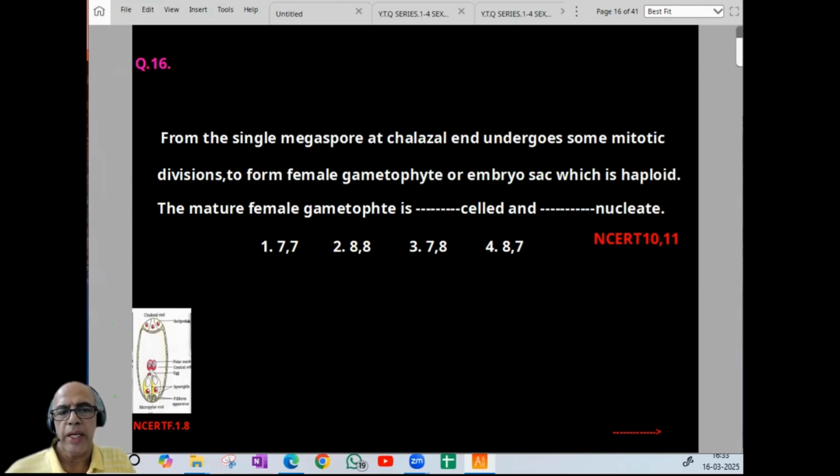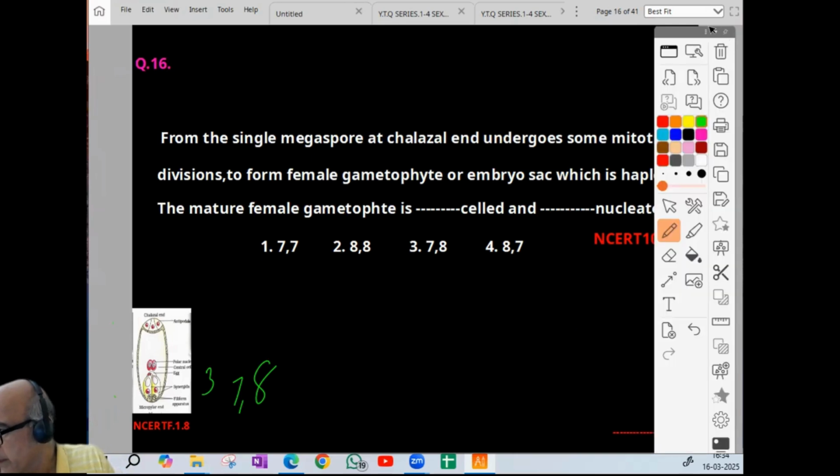From the single megaspore, the cell undergoes a mitotic division to form the female gametophyte, or embryo sac, which is haploid. Mature female gametophyte is a famous question. Mature female gametophyte is usually 7-celled and 8 nucleate. This order you have to take care. 7-celled and 8 nucleate. So question 16, option wise, it is 3.